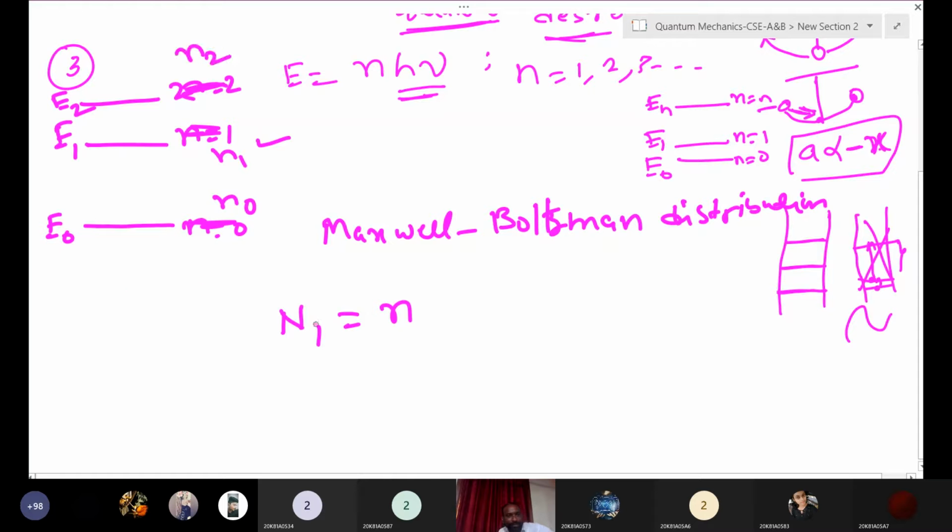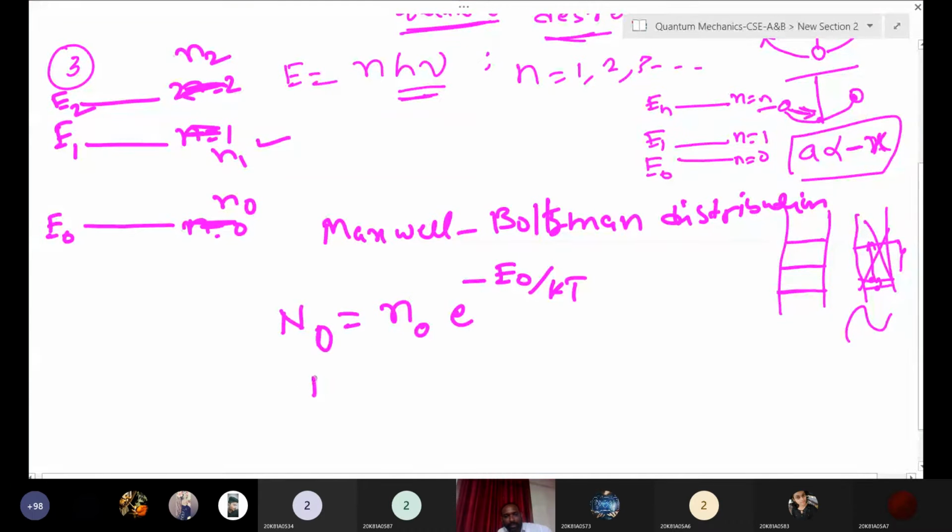The number of atoms in the ground state, n0, is equal to N exponential minus E0 by kT, right? E0 by kT.